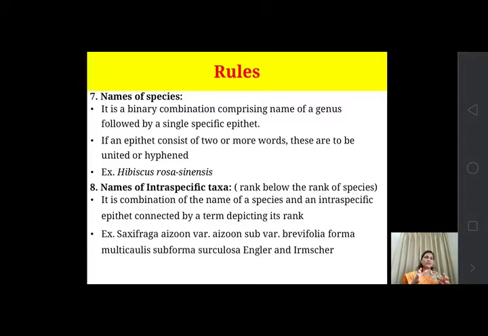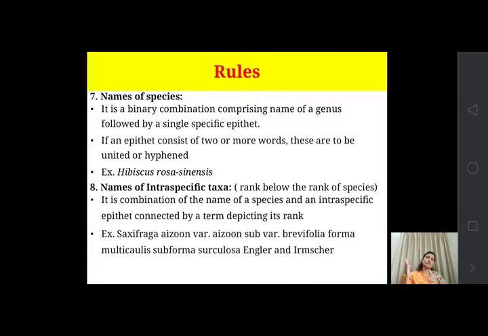For example, Hibiscus rosa-sinensis. Hibiscus is the genus name, a single name. But rosa-sinensis is the species name, and it contains two words, rosa and sinensis. As you can see, a hyphen should be placed in between rosa and sinensis. So while writing these names, it is right in that manner, Hibiscus rosa-sinensis. So this is how to write the name of a species.